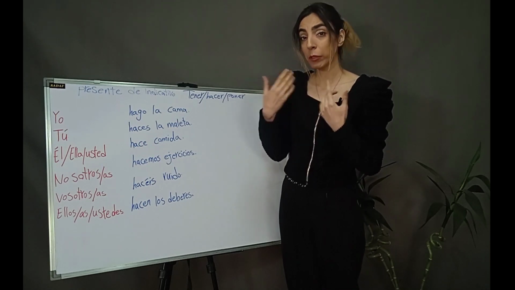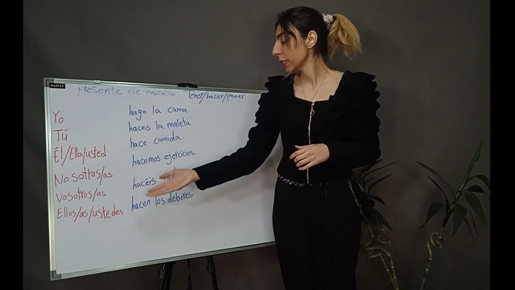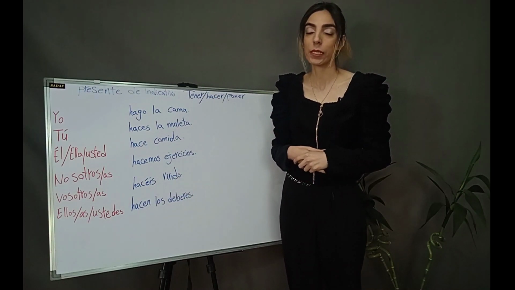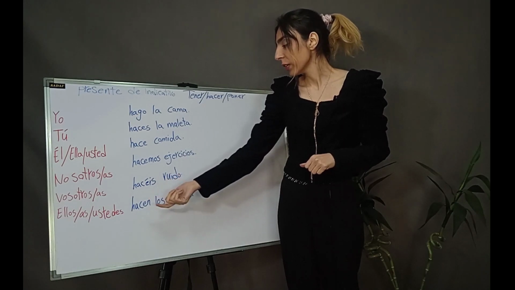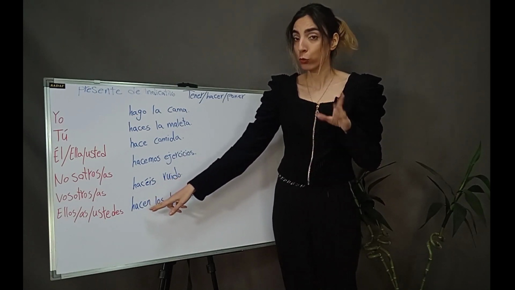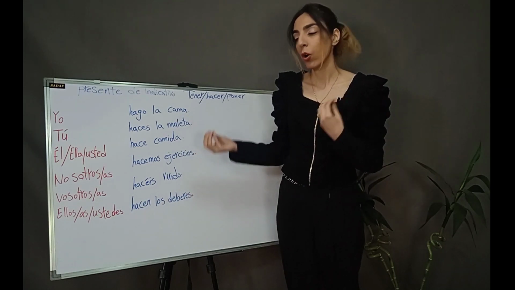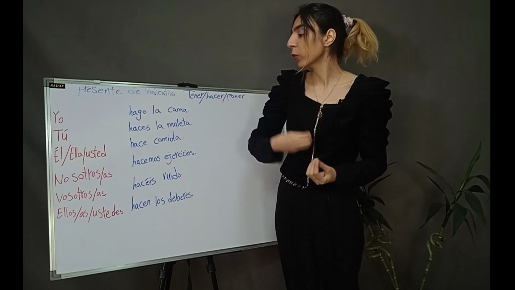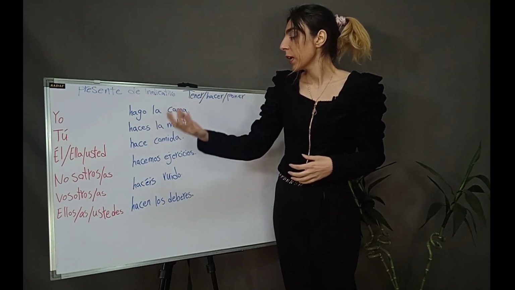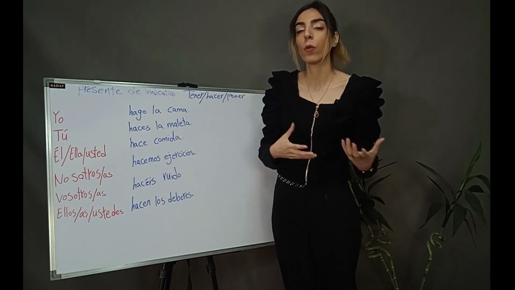So, you, plural. Ellos or ellas or ustedes hacen los deberes. Ellos, ellas means they. Hacen, do. Los deberes means homework. They do homework. Ustedes is the formal form of vosotros, vosotras. Ustedes hacen los deberes. You do homework.